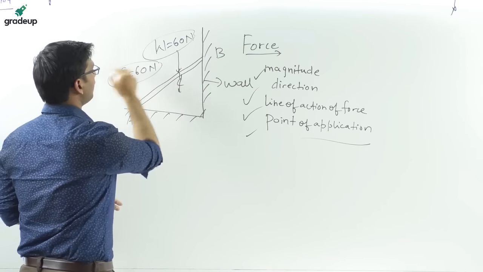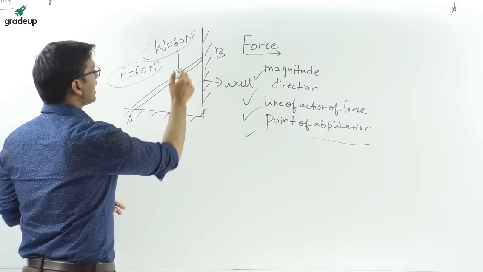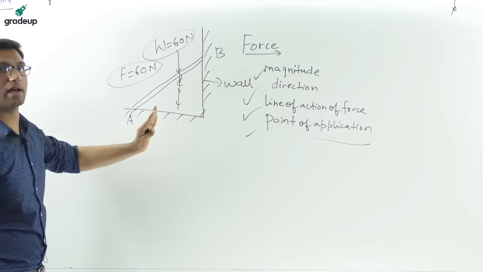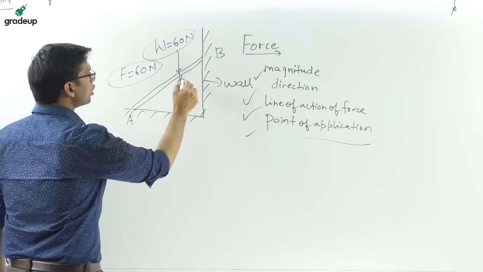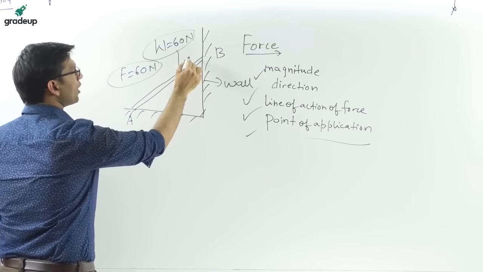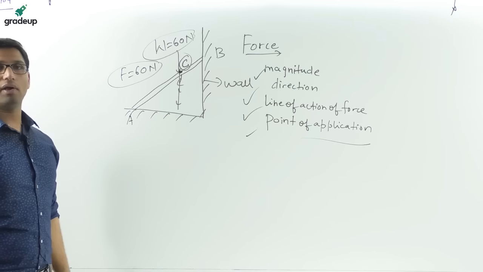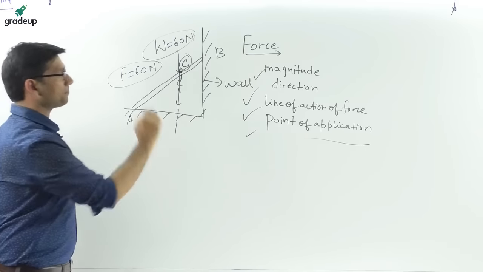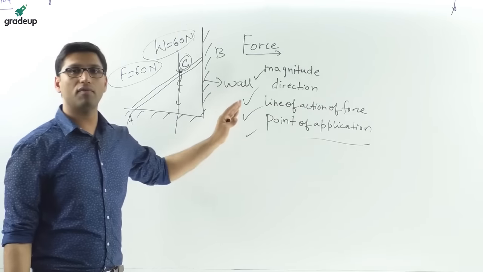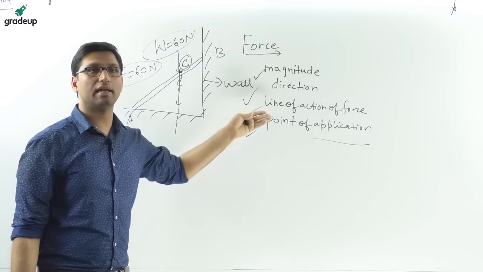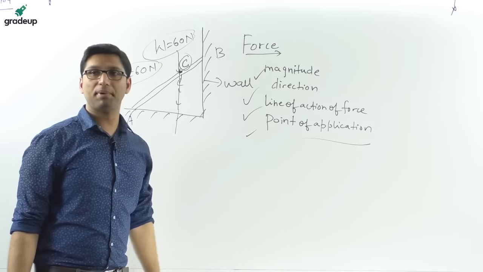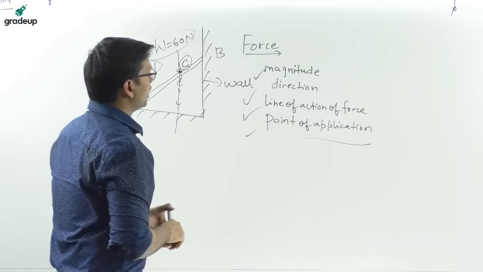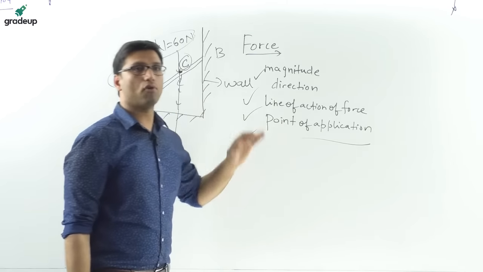The direction of this force is vertically downward, and the point of application of the force is this point, point C. And the line of action of the force is vertical. So the force always has a magnitude, a direction, a line of action, and a point of application. These are the characteristics of a force.